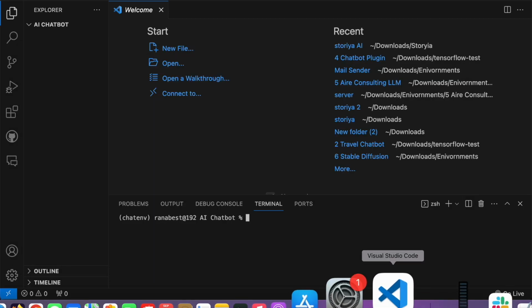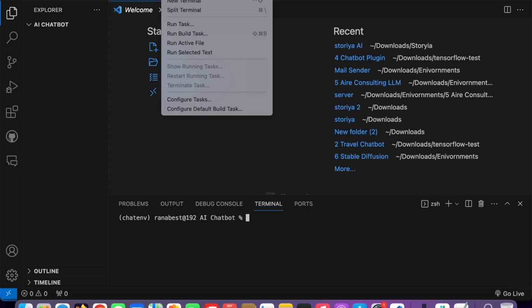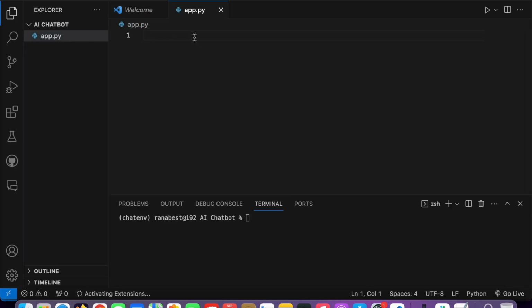So right now I'm using VS Code, and here it is. Just open your terminal: right click and click on New Terminal. After that, what you need to do is create a new file, let's say app.py, any name. I am assuming that you already installed Python into your system. You can use any Python, 3.9 or 3.10.